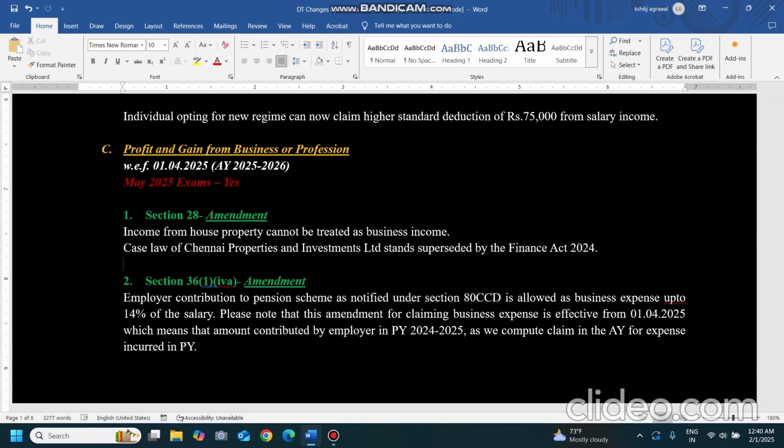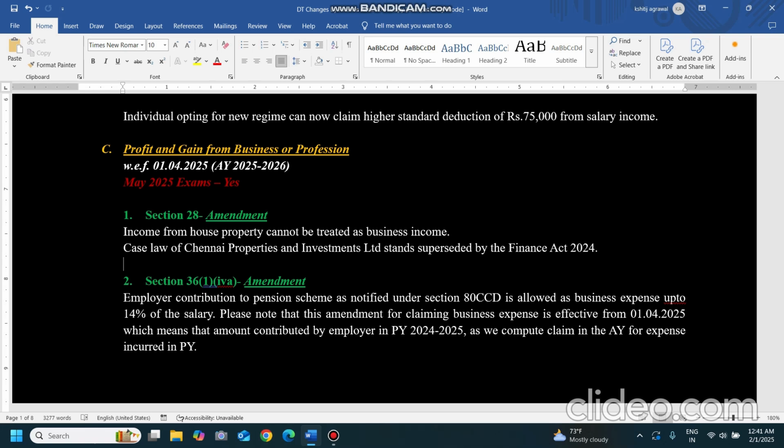80CCD, in respect of the employee, he is claiming deduction under 80CCD, and in case of the employer who is claiming business expense under 36(1)(iva). Here we are talking about only 36(1)(iva). What does it say? Employer contribution to pension scheme as notified under 80CCD. So now what we are saying, whatever employer contribution is done, that will be allowed to the employer under section 36(1)(iva) as business expense up to the limit of 14% of the salary.